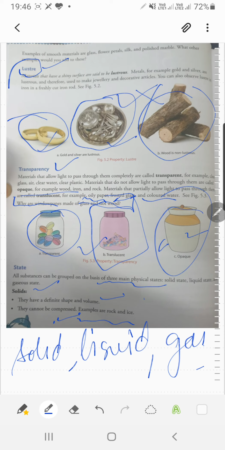So in this video we have studied the luster property, transparency and state, and in state we have studied the properties of solids. In the next video I will discuss the other properties on which we will group things together. Thank you.